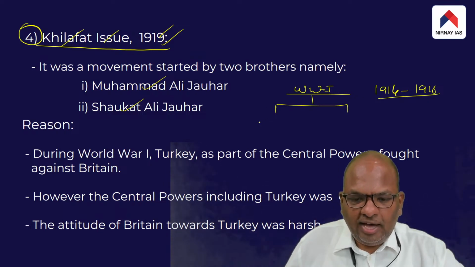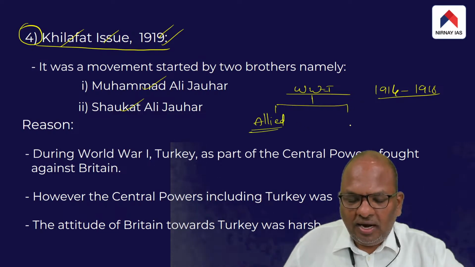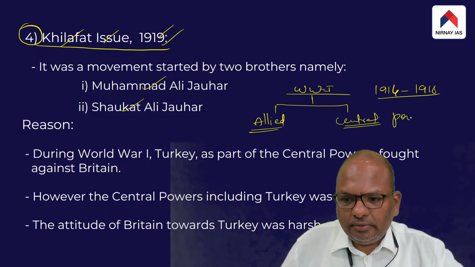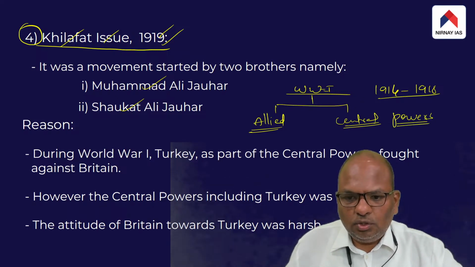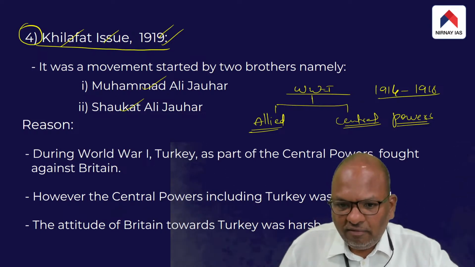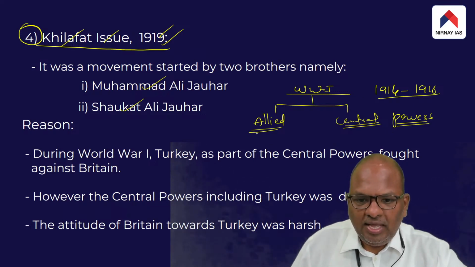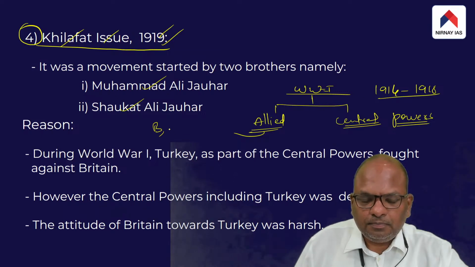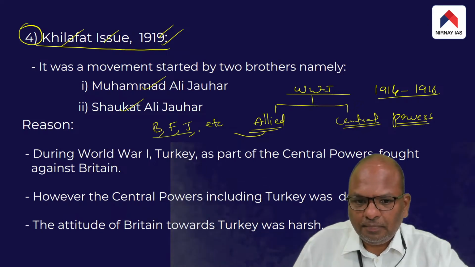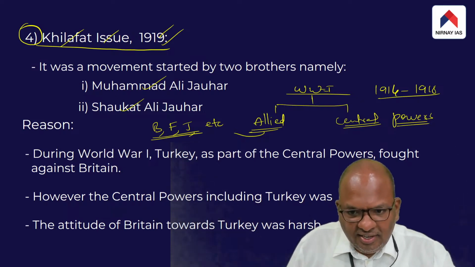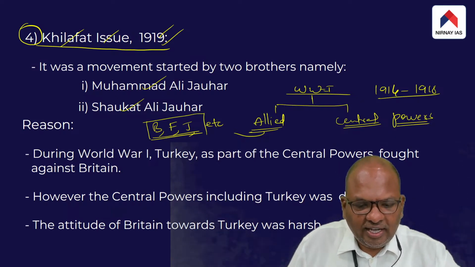One is the Allied camp, and second is the Central Powers. Allied countries include Britain, France, Japan, Italy, etc. All these were part of the Allied camp.